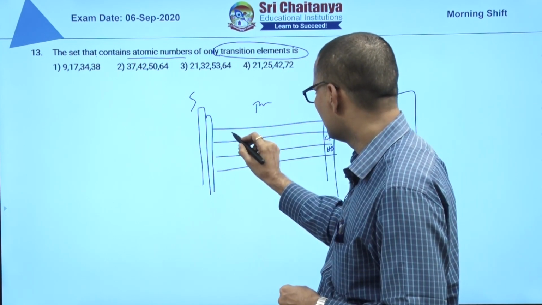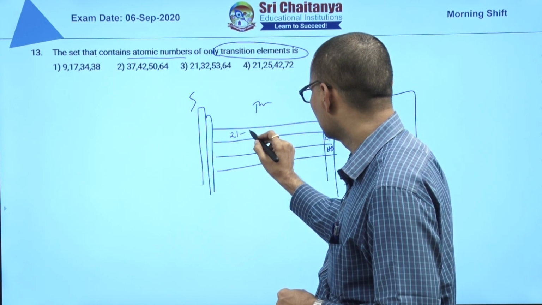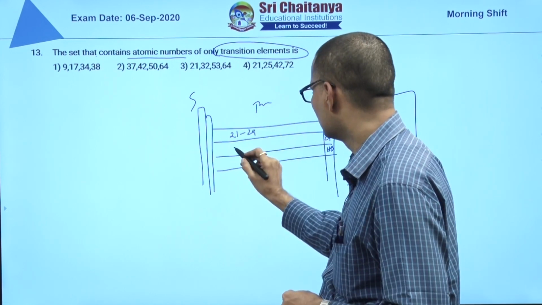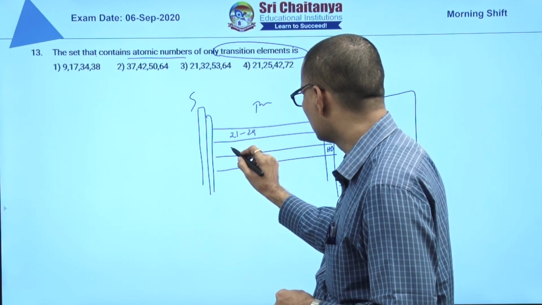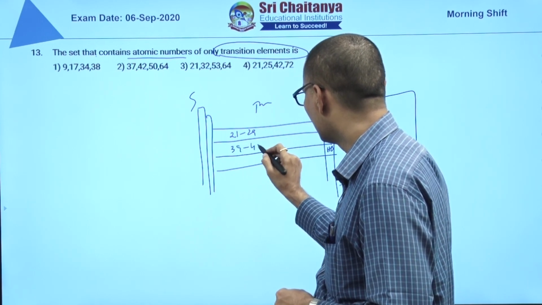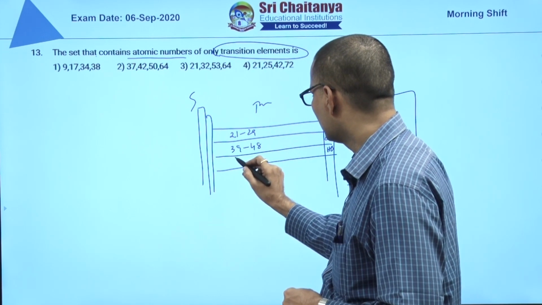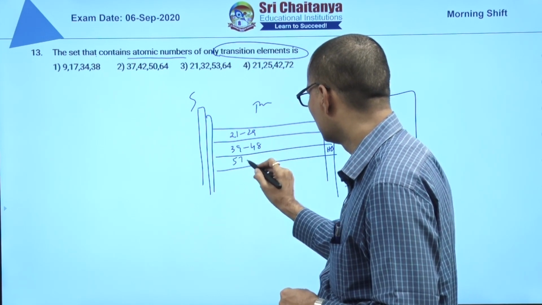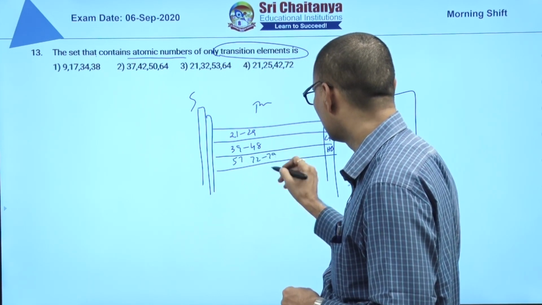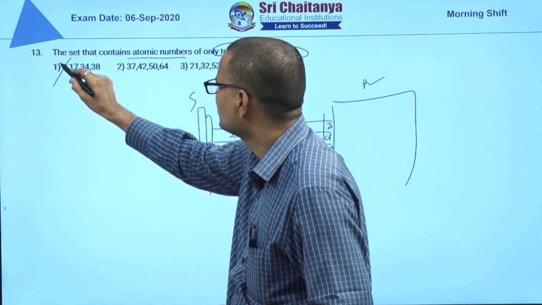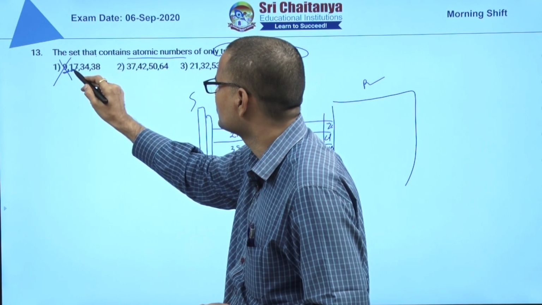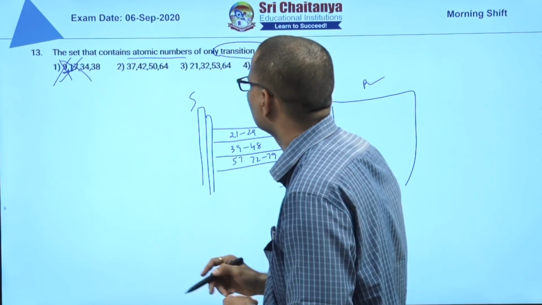What are the atomic numbers? This is 21 to 29, you can say 30 also. Then another 18 you add, means 39 to 48. Next another 18, 57, then 72 to 79. So 9 and 17 are halogens, so they are not transition elements at all.